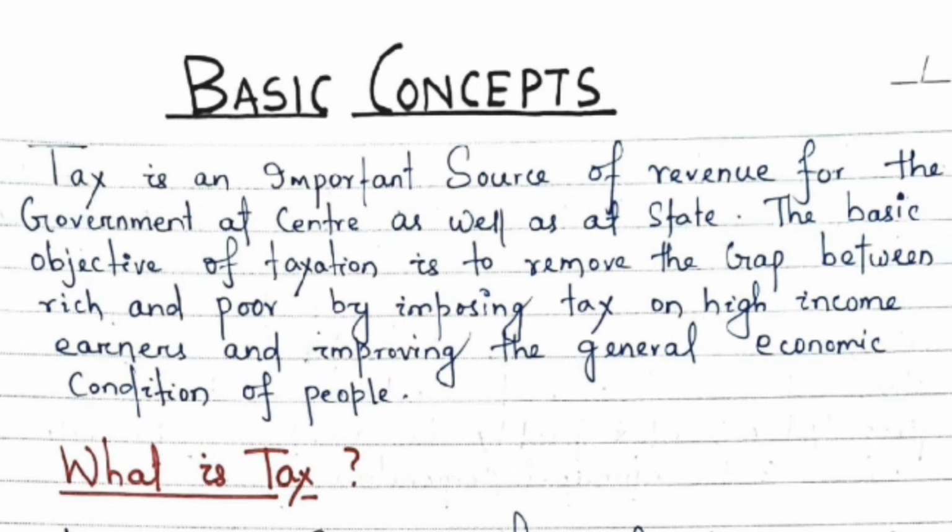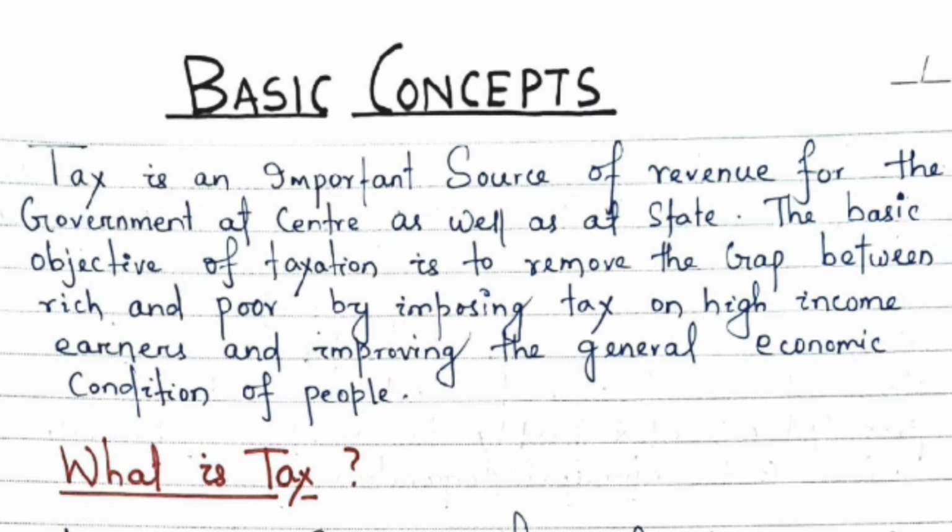Now let's begin our first chapter, Basic Concepts on Tax. Tax is an important source of revenue for the government at center as well as at state. It means the central government and state government earn income by imposing tax on a person's income or on goods and services. The basic objective of taxation is to remove the gap between rich and poor by imposing tax on high income earners and improving the general economic condition of people.